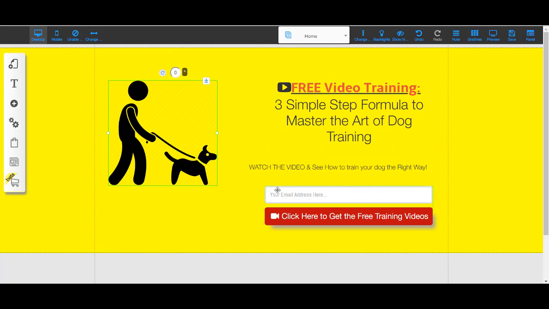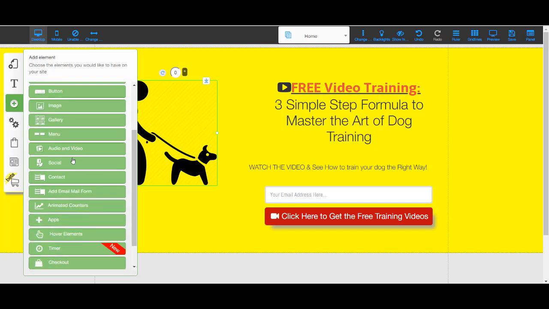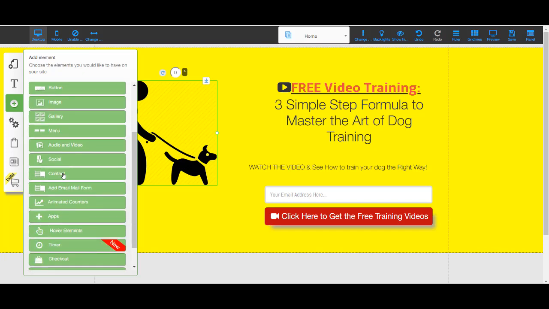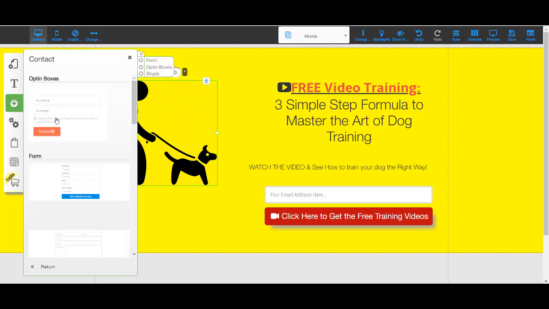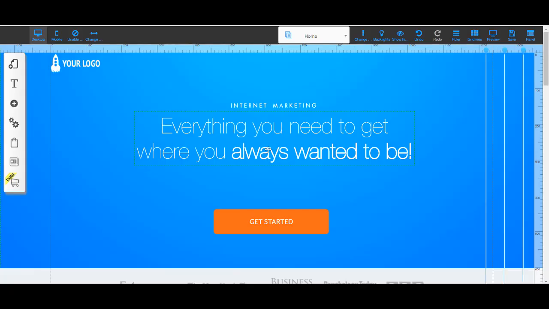and create your text. And then to create an email opt-in, you just click the plus sign right here, and you can click on the pop-up, or you can click contact form, either one, or add email form, and you'll be able to, for example, add an opt-in box to collect emails, and you can attach your autoresponder. So this is just a quick one that I wanted to show you guys. Let me show you 2 examples of more detailed ones.